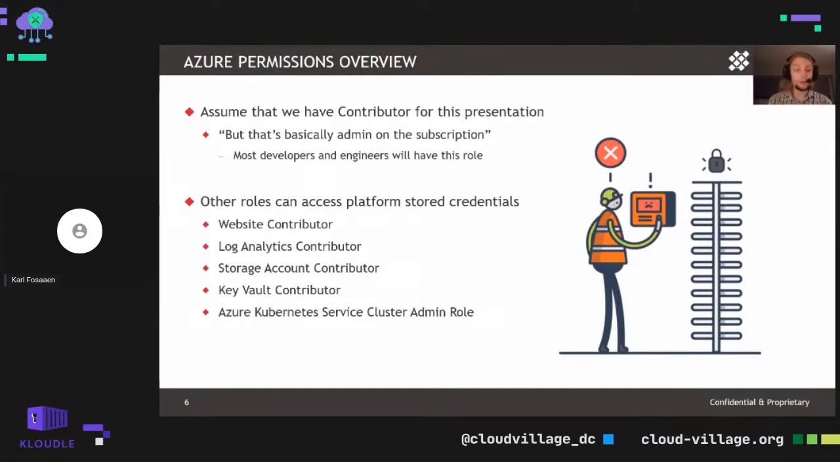Alternatively, there are other roles that you might gain access to during the part of a pen test. So look out for things like website contributor, storage account contributor. We're going to have a very specific log analytics contributor example at the end of the presentation here, but there's multiple different service-specific roles that you might be able to make use of to gather credentials from an Azure subscription, and we'll cover how we can do that in a minute.